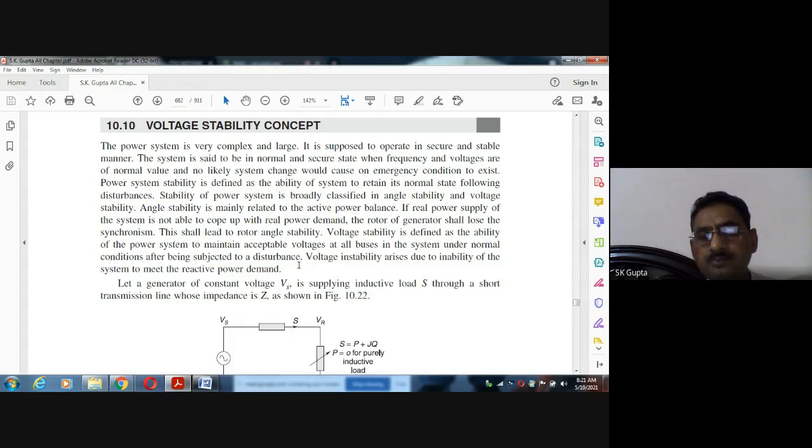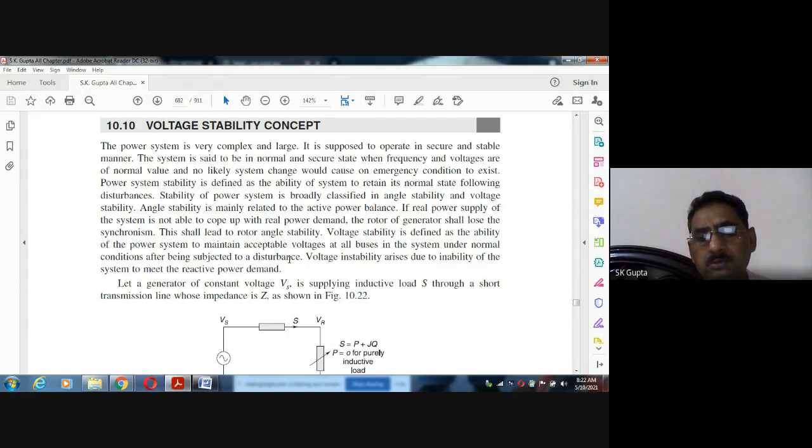Following some disturbance, even if some disturbance comes, it may be in terms of active power or reactive power. We know that because of the increase of load, voltage goes down, and it is the responsibility of the power engineer to maintain the voltage of all the buses within its range. So the system should be capable of doing that.